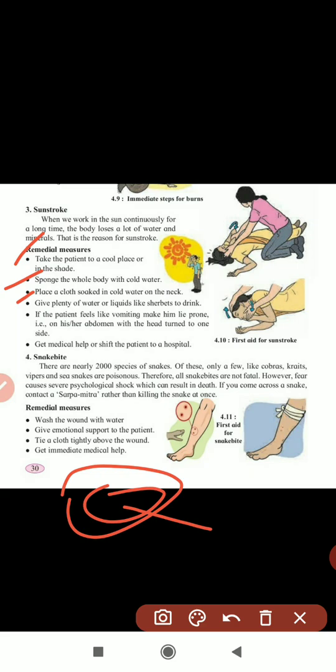Here it is very important to give water or liquid like sharbat to drink to that person, because we already lose a lot of water and minerals from the body. That's why the patient requires water or liquids like sharbat to drink.